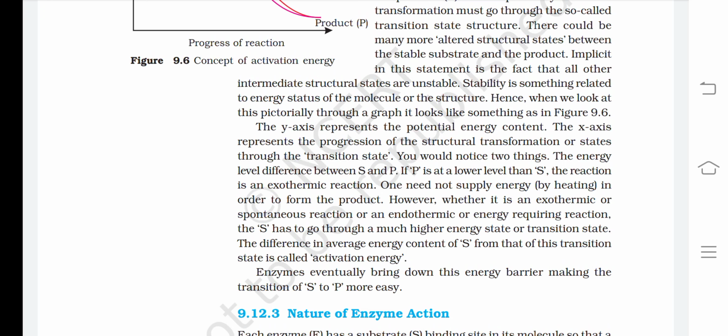However, whether it is an exothermic or spontaneous reaction, or an endothermic or energy requiring reaction, the S has to go through a much higher energy state or transition state. A difference in average energy content of S from that of this transition state is called activation energy. Enzymes eventually bring down this energy barrier, making the transition of S to P easier.